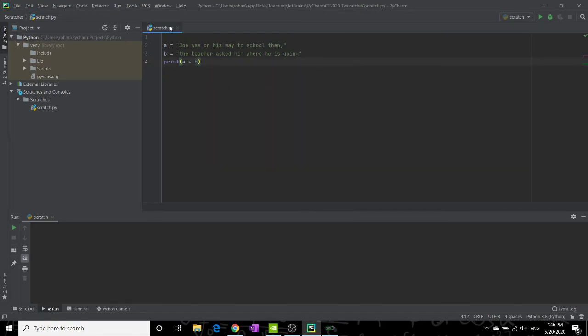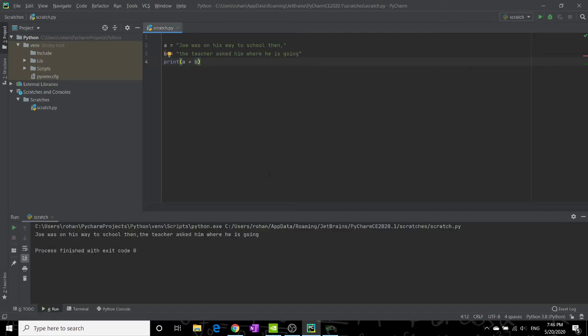So A plus B. Then we could do that. Then Joe was on his way to school. Then the teacher asked him where he is going. So basically, phrases are very similar to strings.